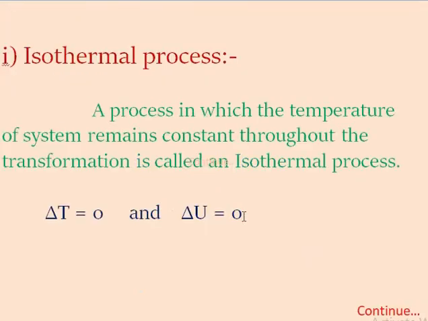These processes are described as shown below. First is the isothermal process. An isothermal process is one in which the temperature of the system remains constant throughout the transformation. In this process, delta T equals 0 and delta U equals 0. Change in temperature is 0, therefore the change in internal energy of the system is also 0.